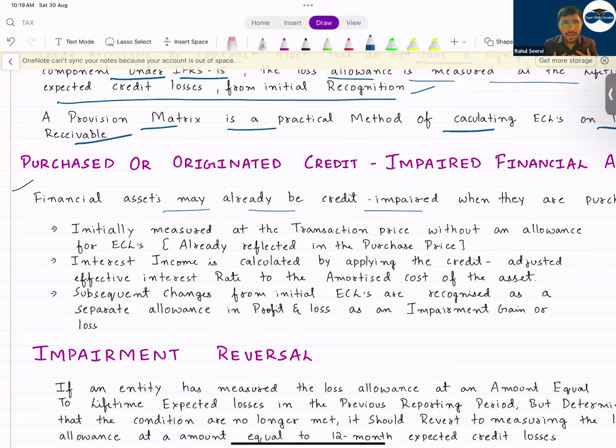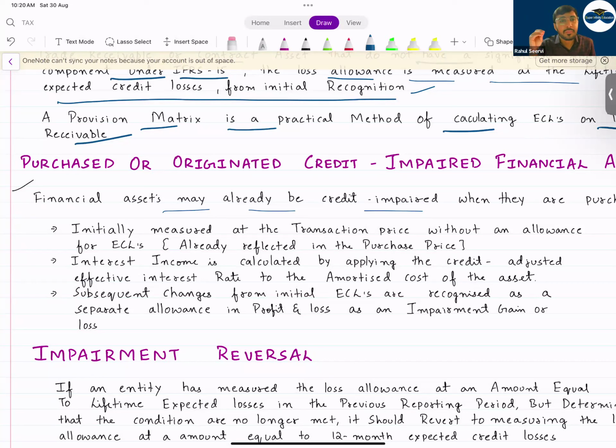Today, what is happening? I am a bank. I have loans. I have to receive from the customer. I have given the loan. That means in my books, it's a financial asset. I know that these customers will not pay me back. So now I sell these loans to you. That means you are purchasing what? You are purchasing a financial asset. But these financial assets are what? Credit impaired today only.